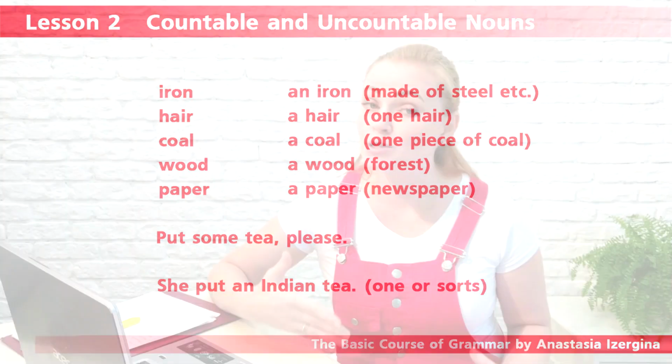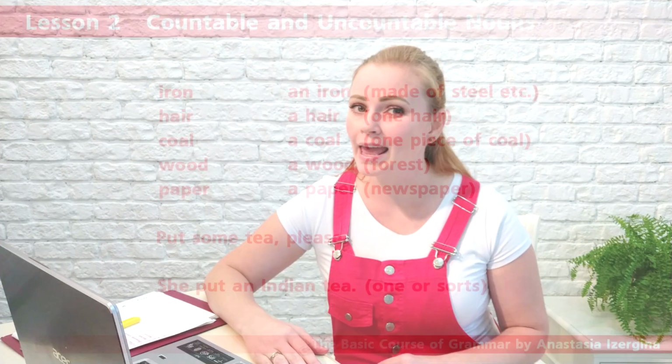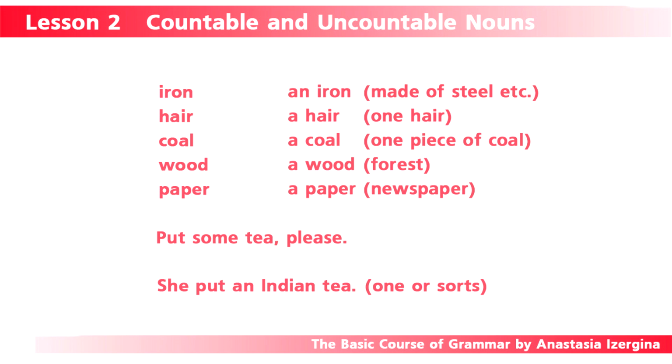The same happens with uncountable nouns which mean a substance. If they are used in a meaning of some sort, type or portion of such a substance, they become countable and shall be used with a or an article in singular form. For example, put some tea, please. Here the word tea is uncountable as a substance, but it can be countable as a sort of tea.